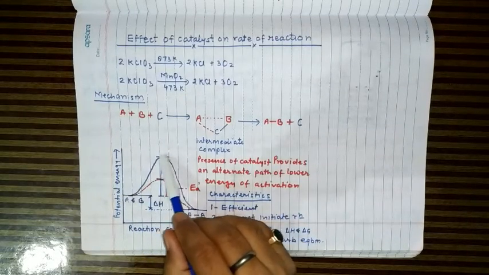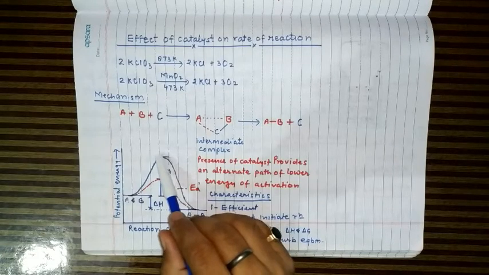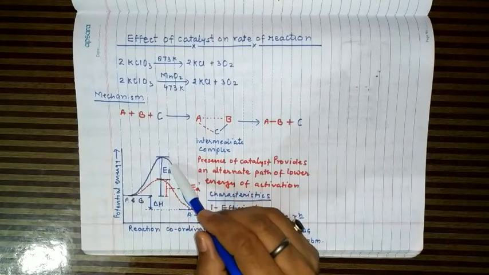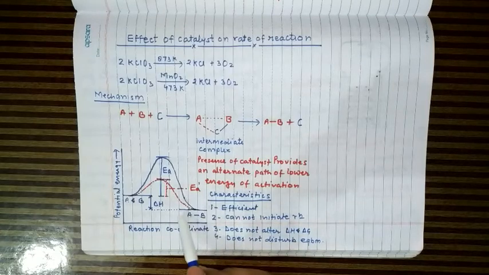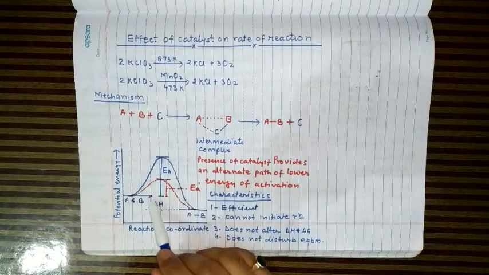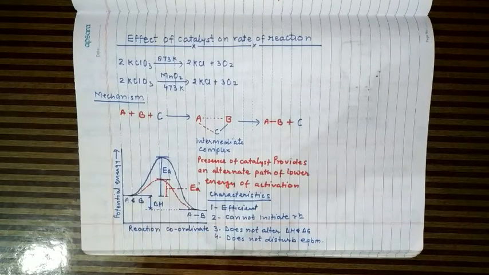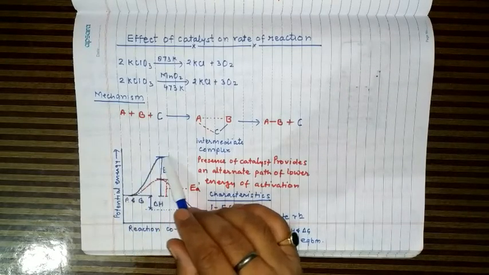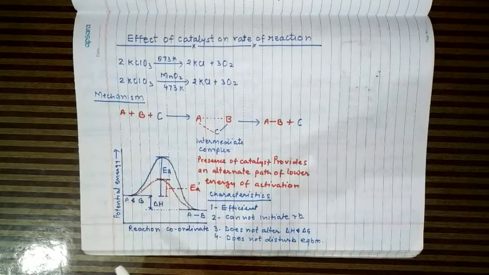This corresponds to the threshold energy in absence of catalyst, and then the product energy is this much, and delta H is the enthalpy change during this reaction. This reaction is taking place when the catalyst is absent.